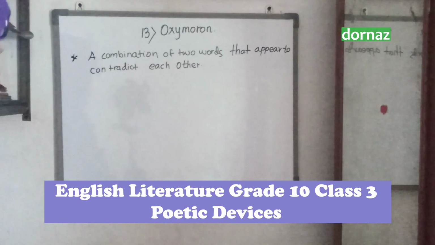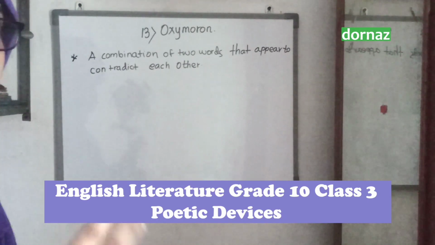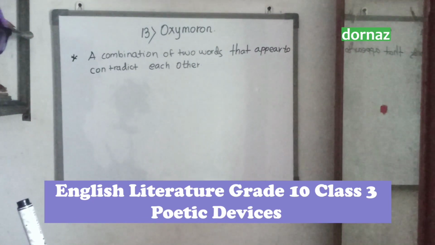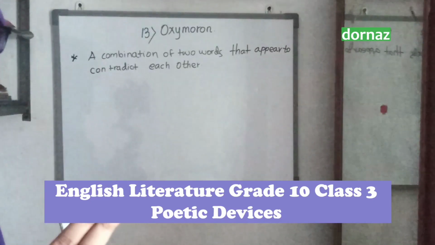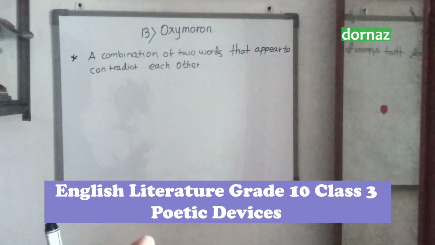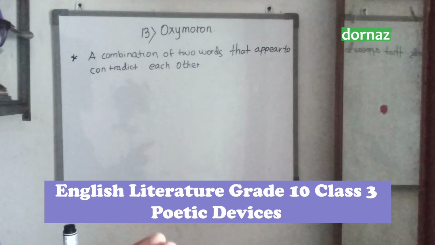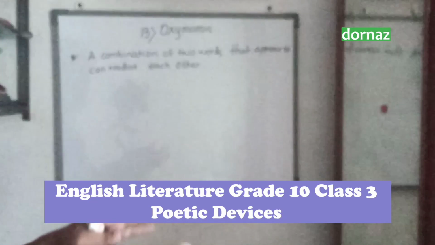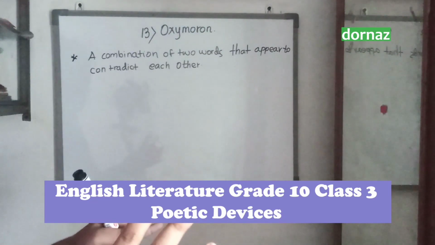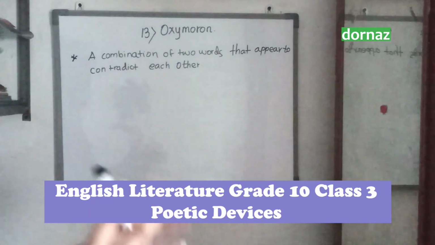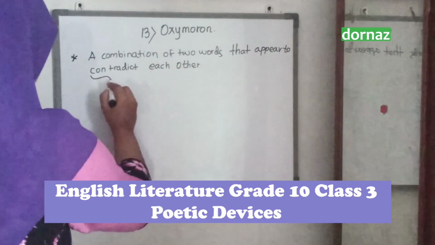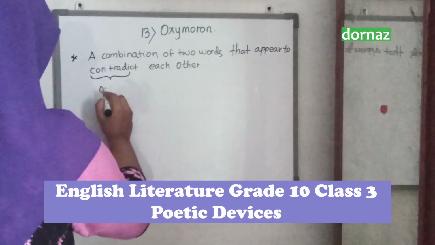A combination of two words that appear to contradict each other. Contradict means opposite. Two words are combined together in a line. Those two words are depicting two different ideas. Two different ideas means exactly that the one word which is kept nearby the other word will depict the opposite meaning to the other word. Contradict means opposite or negative, we can say.